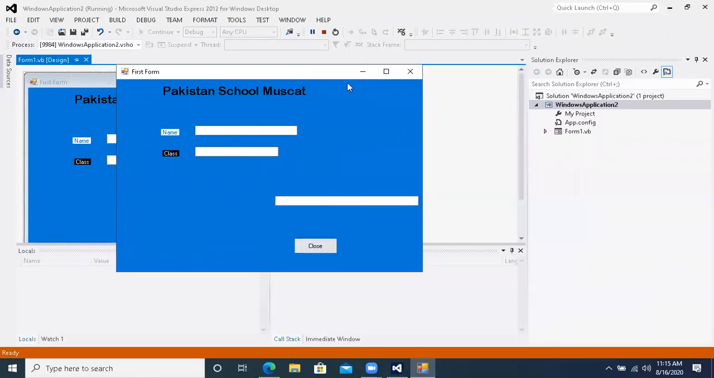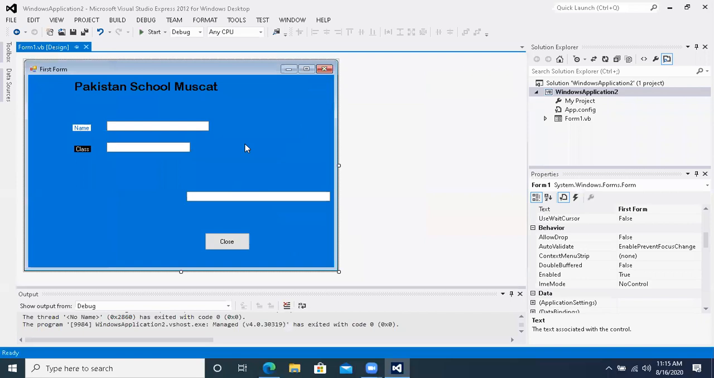I am clicking on it, but the form is not closing. Why? Because there should be some code behind this button that will give the instruction to the interpreter to close this form. But right now the button is working, but the button is not doing anything. Button is clicking, but it is not doing anything. How will it do work?